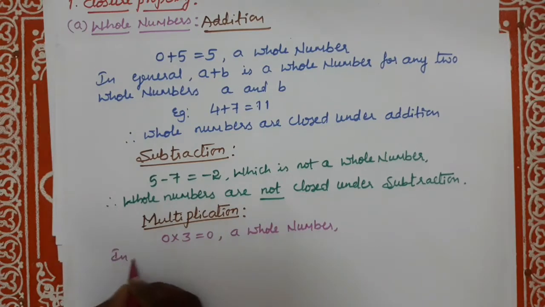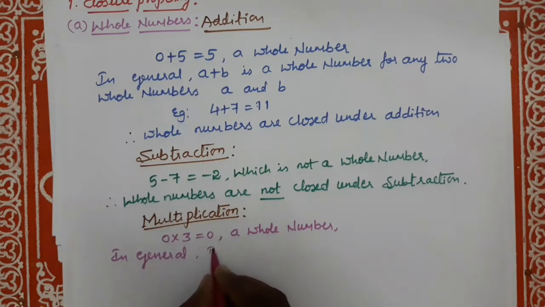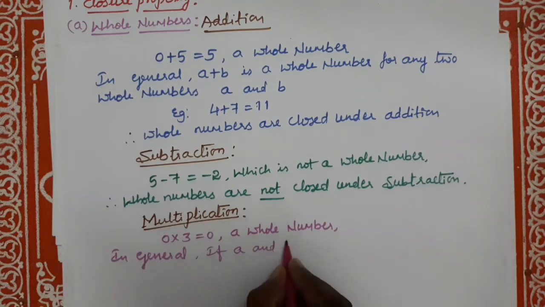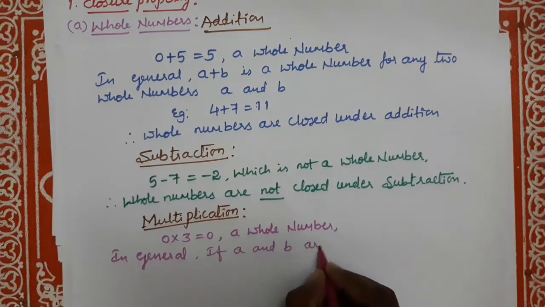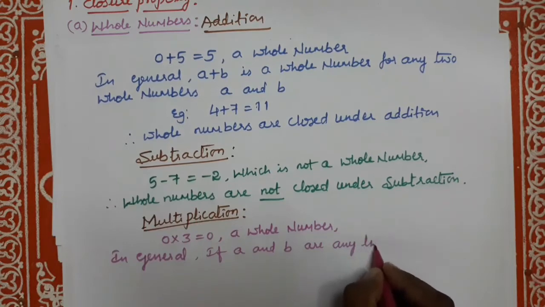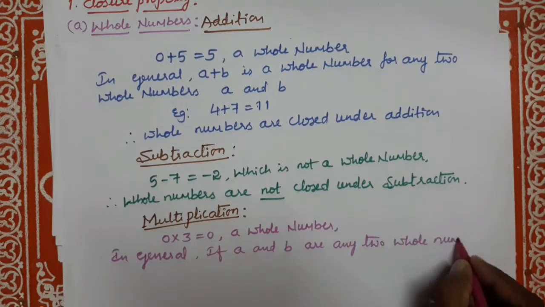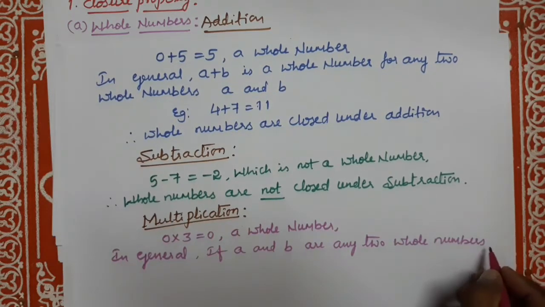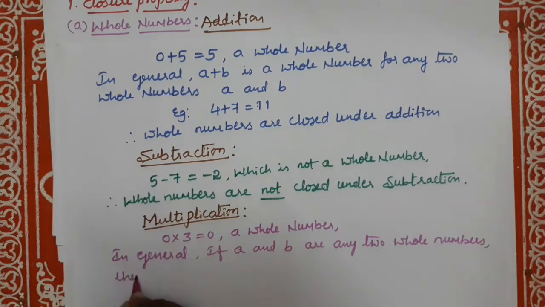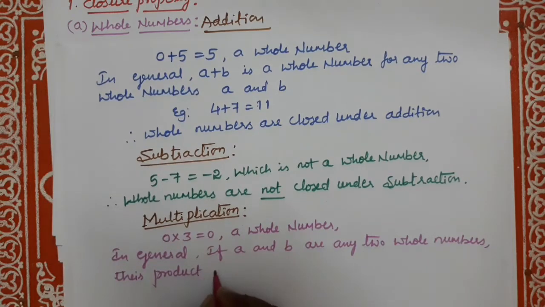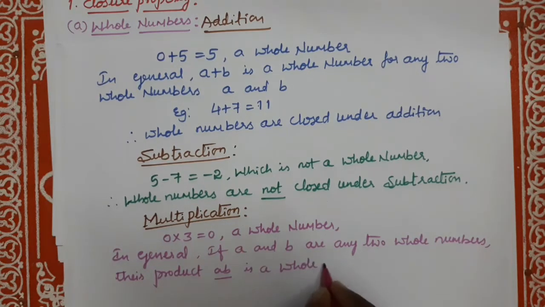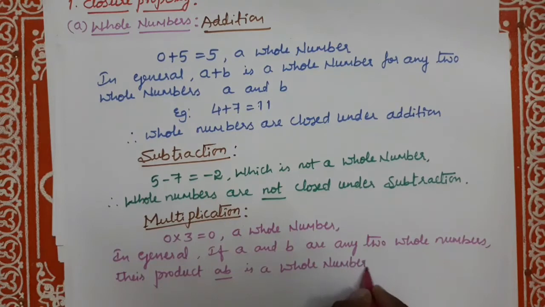In general, if A and B are any two whole numbers, their product AB is a whole number.